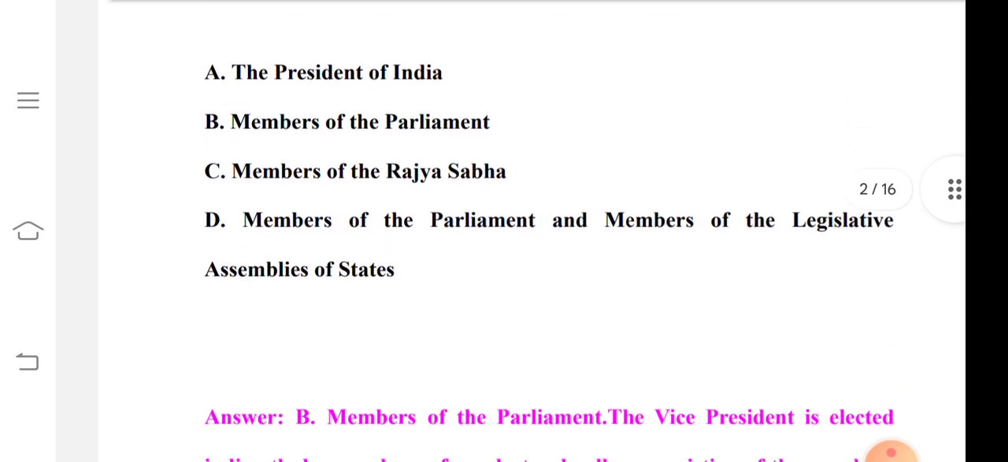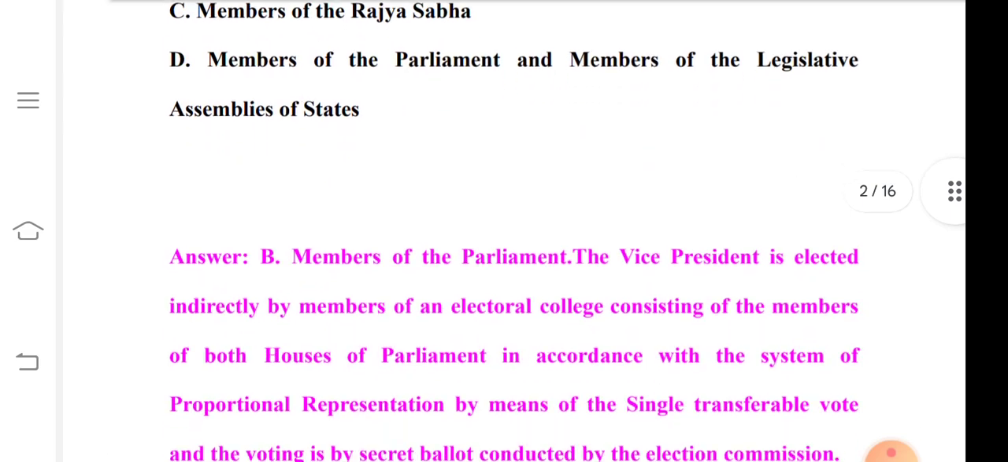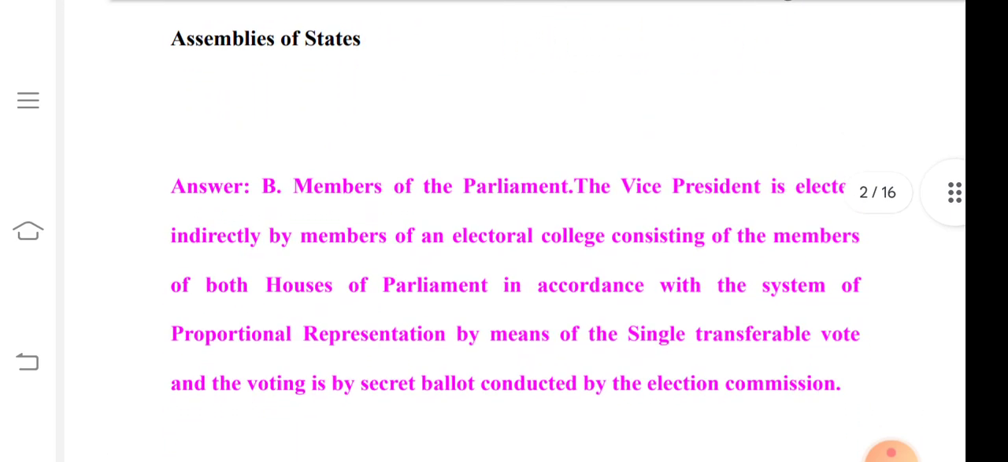So its correct answer is option B, that is members of the Parliament. The Vice President is elected indirectly by the members of an electoral college consisting of the members of both the Houses of Parliament in accordance with the system of proportional representation by means of a single transferable vote, and the voting is by secret ballot conducted by the Election Commission.